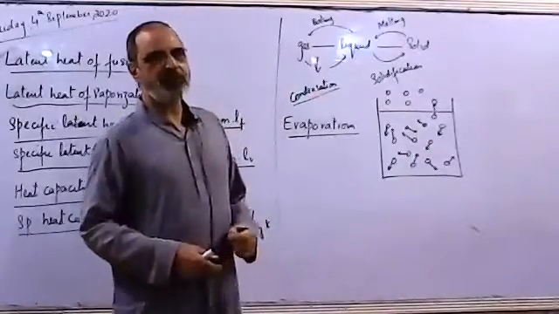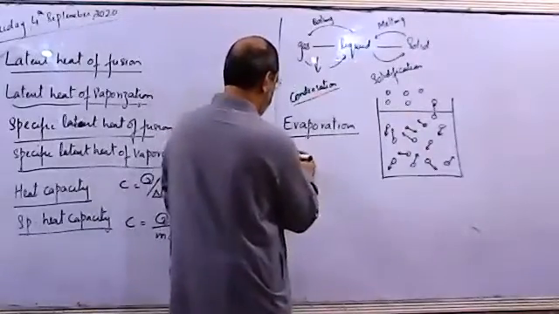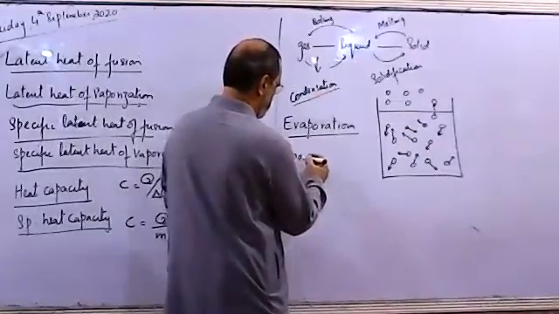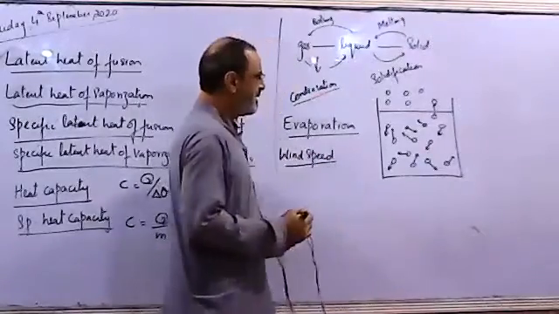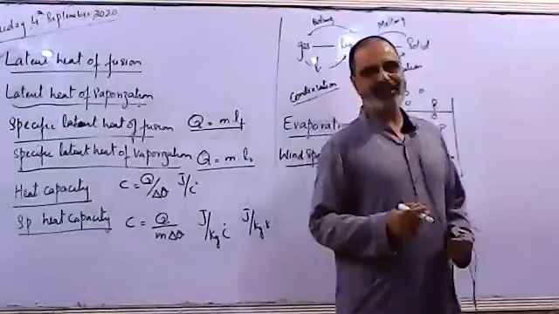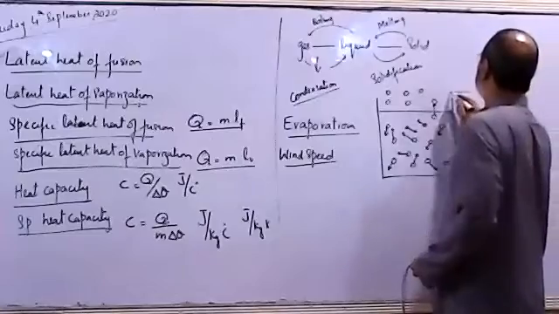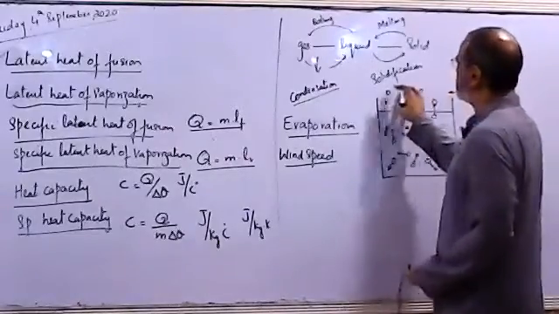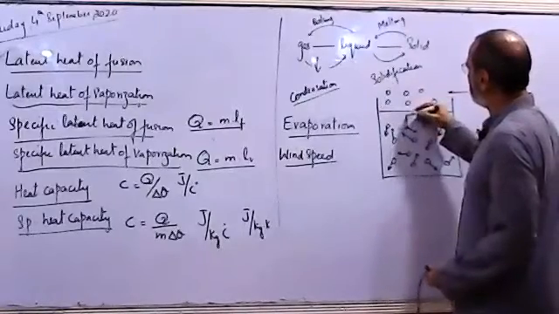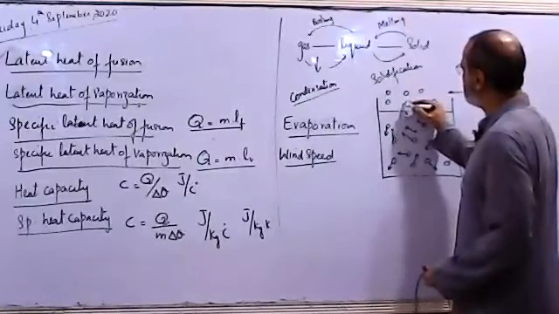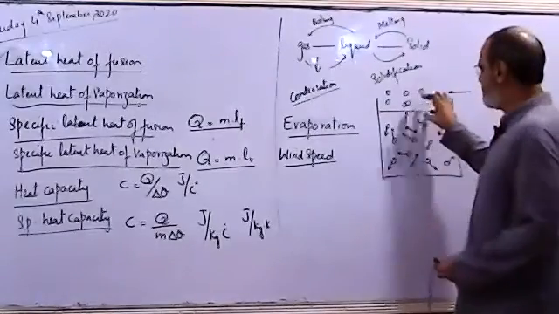The rate of evaporation depends on a few factors. One is the wind speed. If wind blowing over the surface of the liquid has a higher speed, it will blow these molecules away. What happens when a molecule comes out of the liquid? It may join the molecules present above the surface.